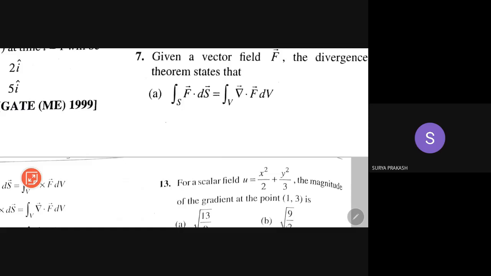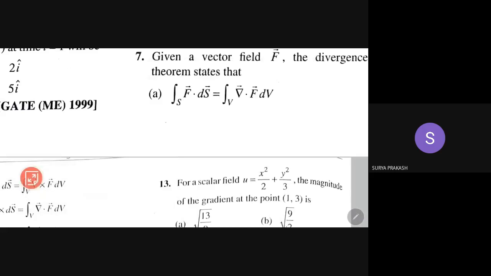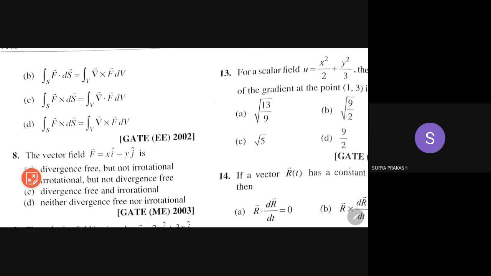You always remember f bar dot ds bar over the surface S, that's a surface integral. Left side is a surface integral, right side is a volume integral. In the volume integral, the integrand is divergence of f bar. In the surface integral, I already told you, most of the time the type of surface integral we deal with is f bar dot ds bar. Okay, so that is the one.